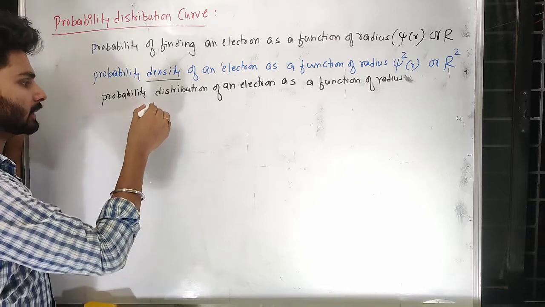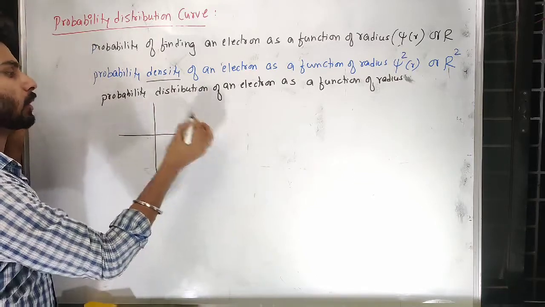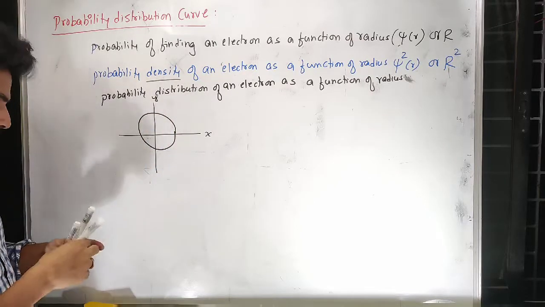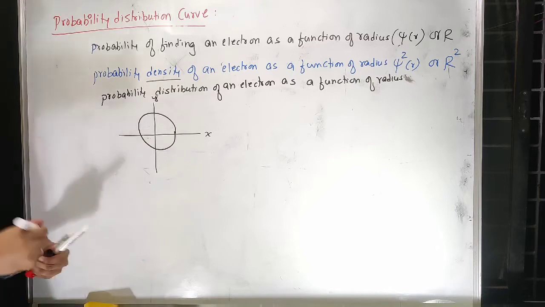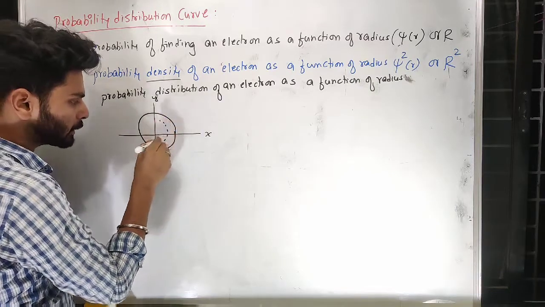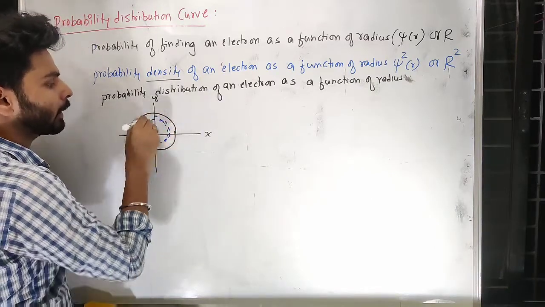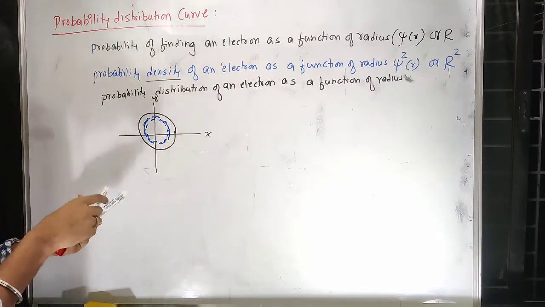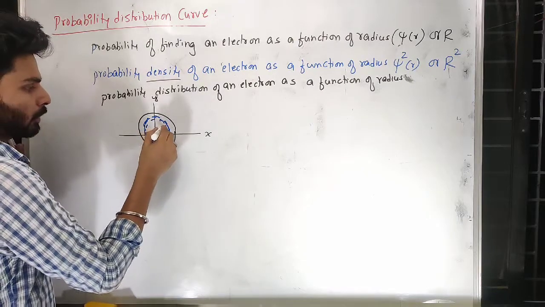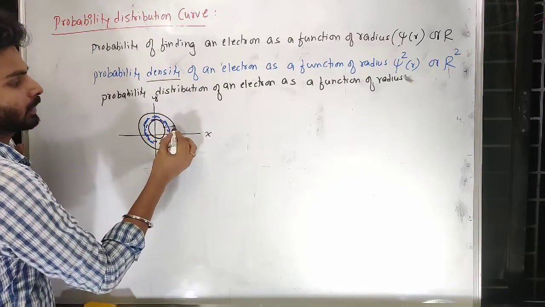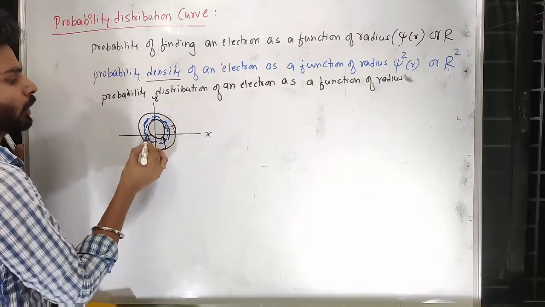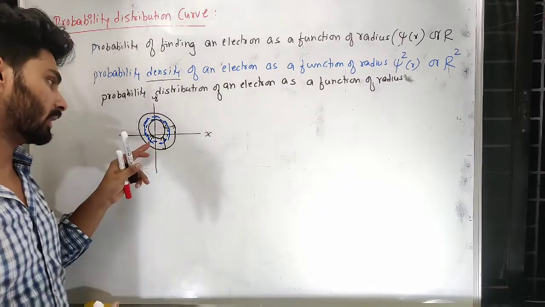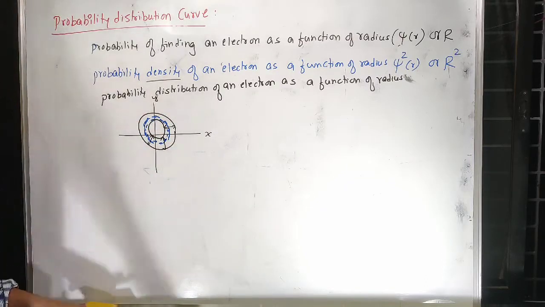For example, if I consider 1s orbital, let us say this is 1s orbital. I have told you that not all the place where you can expect electrons, there is one maximum place where you can expect maximum density of electrons. So I want only this particular volume to be multiplied, because that will give us maximum mass distribution, because that is the only place where you can expect maximum electrons.